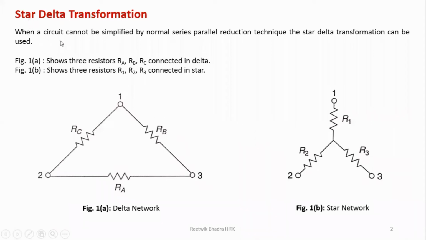So when we say star, it looks like a Y shape. So it's a Y shaped network which is shown over here. This is a star network. In both cases, star and delta, we have three resistances, but the connection is like this. It is a Y network, or you can write an inverted Y also, no problem. Doesn't matter. Three lines like this, one over here, one over here, one another over here. So we have three resistances over here.